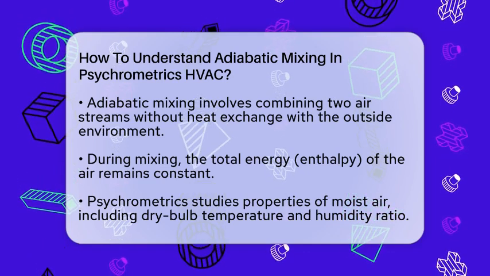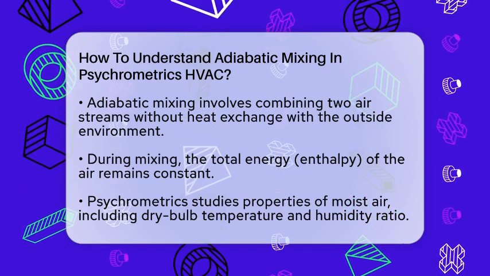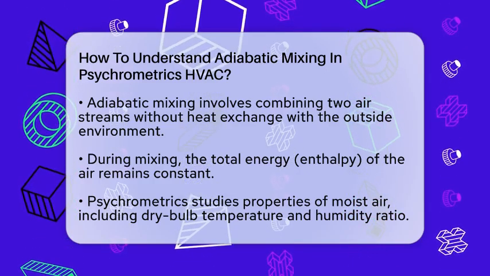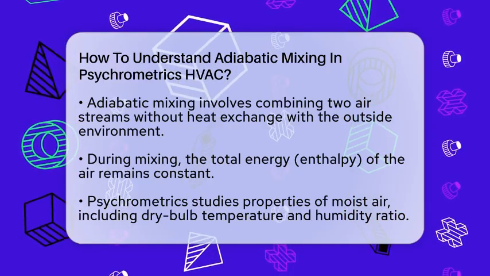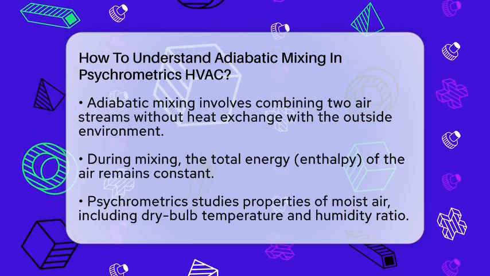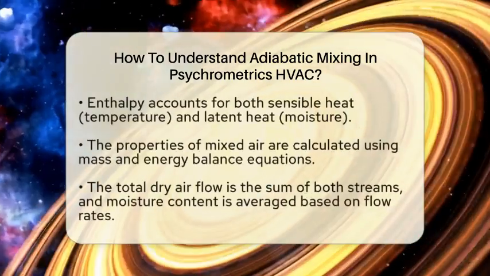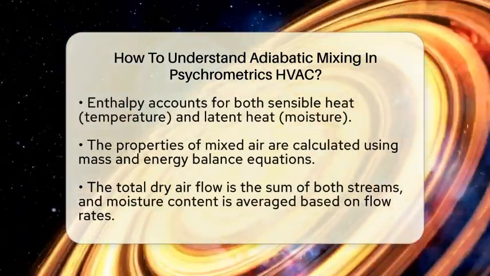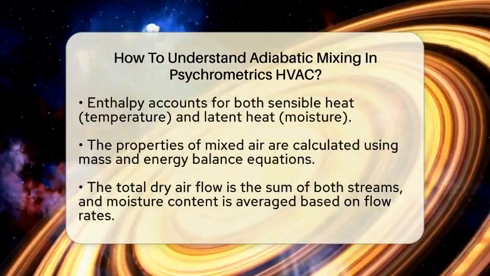In psychrometrics, which studies the properties of moist air, each airstream has specific characteristics. These include dry bulb temperature, which is the air temperature you feel, and humidity ratio, which tells us how much moisture is in the air. Enthalpy combines both sensible heat, which affects temperature, and latent heat, which relates to moisture.